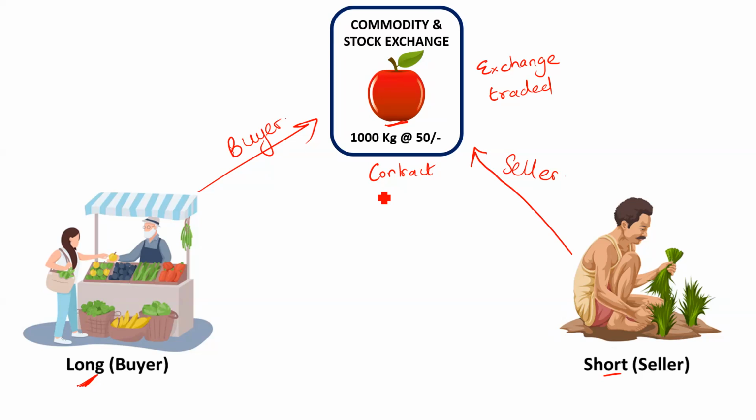Now over here, the farmer and the wholesaler are not able to customize the terms and conditions of the contract. This 1000 kg is given by the exchange. The price is determined by the market. The exchange will say that, let's say, this contract is settling on 31st of March. The buyer and the seller, or the long and short, cannot decide on these terms and conditions. So these particular contracts are standardized.